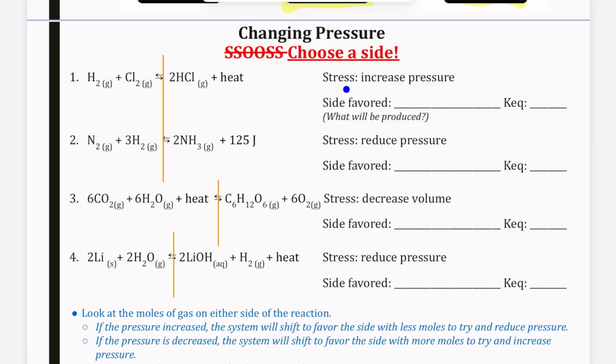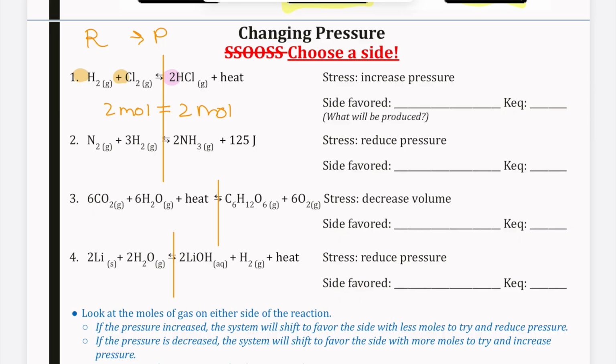All right, so let's look at this. Increasing pressure. Well, if it's a pressure change, we need to compare moles of gas. On the left side, I have 1 mole of H2 and I have 1 mole of CO2, so I have a total of 2 moles of gas on my reactant side. On the product side, I have 2 moles of gas. And so if there is an increase in pressure, how is my system going to shift?